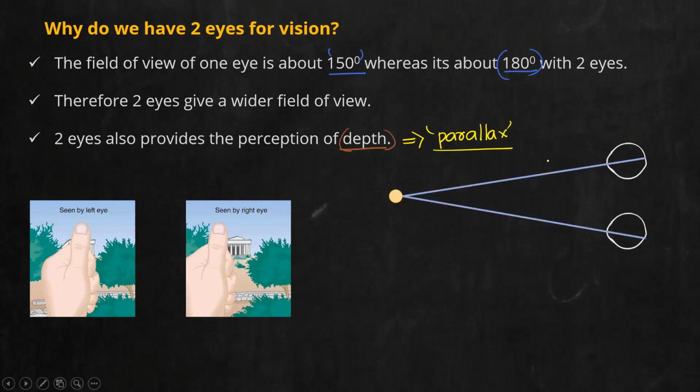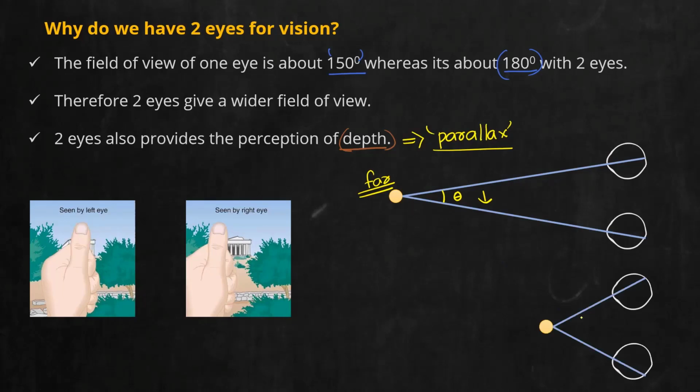Or if you consider the diagram, if an object is at a far distance, here the object is at a far distance. You can see one eye sees the object here, the other eye sees the object there. So there is an angle of separation between them. This we call the parallactic angle. Now here, this angle is very small. So if an object is at a far distance, the parallactic angle formed between the eyes is very small. Now if I bring the object closer, you can see the angle increased at this point. So always, with both of the eyes, the angle increases.